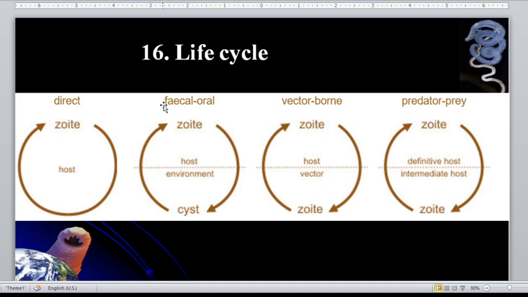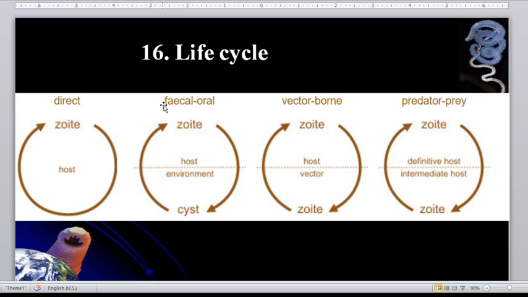Okay, for vector-borne transmission, the trophozoites are taken up by blood-sucking arthropods and are passed to new hosts when they next feed. A good example for vector-borne transmission is the Plasmodium parasite, which causes the disease malaria. It uses a mosquito.